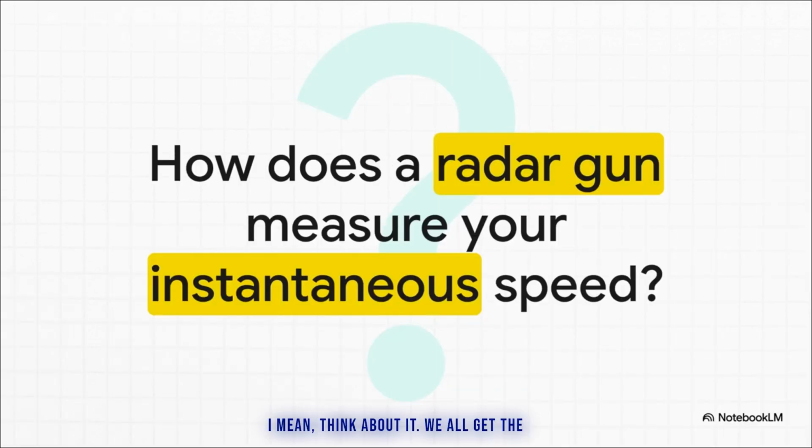Think about it. We all get the idea of average speed, right? It's just the total distance you traveled divided by the time it took. But a police officer's radar gun, that's different. How does it know how fast you're going at this very second? Not your average over the last mile, but your speed the exact moment that beam hits your car.